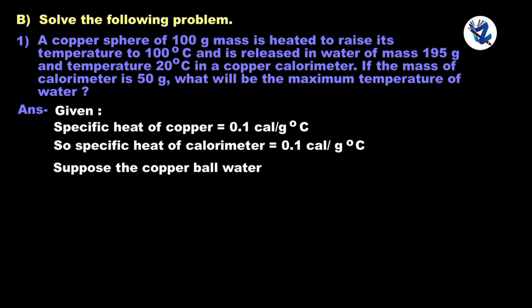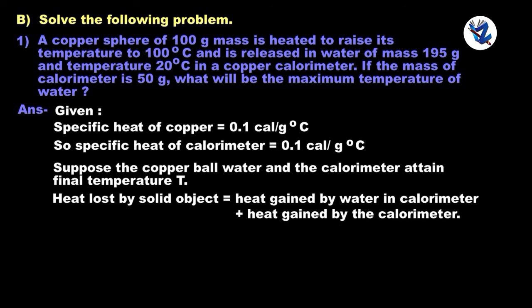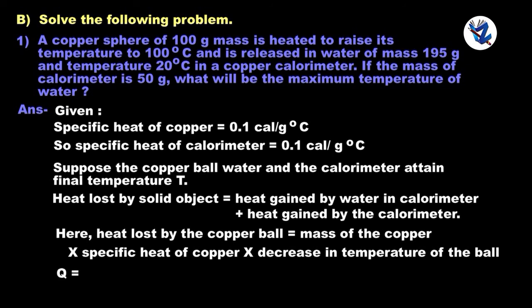Suppose the copper ball, water and the calorimeter attain final temperature T. Then heat lost by solid object is equal to heat gain by water in calorimeter plus heat gain by the calorimeter. Hence, heat lost by the copper ball is equal to mass of the copper into specific heat of copper into decrease in temperature of the ball. So, Q is equal to 100 into 0.1 into (100 minus T).